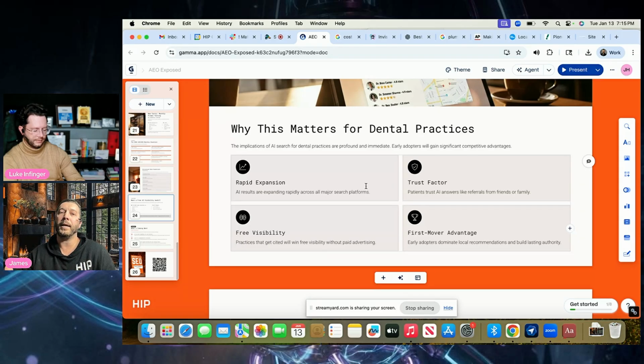And why is this important? Well, just like organic SEO, organic GEO and AEO is free traffic, right? It's free visibility. If someone's finding you in a Google AI overview or a Bing AI answer or inside ChatGPT, that's all free traffic, just like organic SEO. But just like Luke mentioned earlier, we're spreading it out. It's not just focused on Google anymore, it's being spread out. So the first movers and the early adopters, that's where it's going to be promising to cement yourself there, build up enough trust and authority, and be found and take advantage of funneling new patients in.